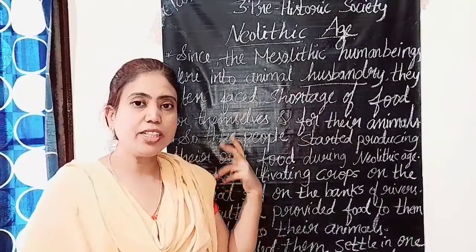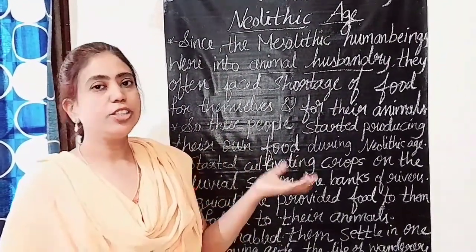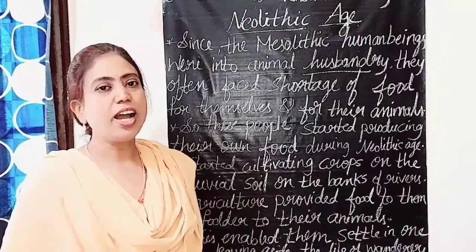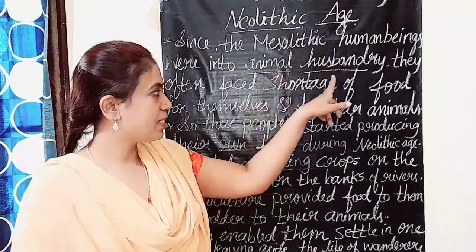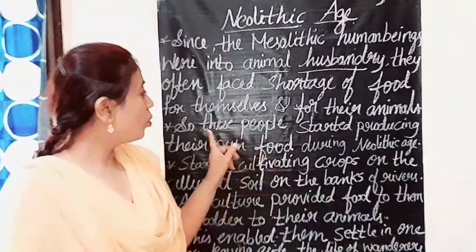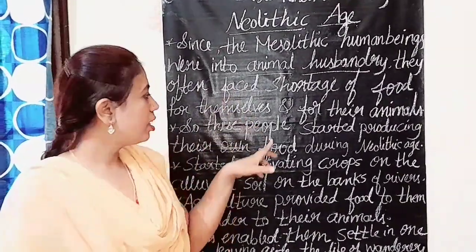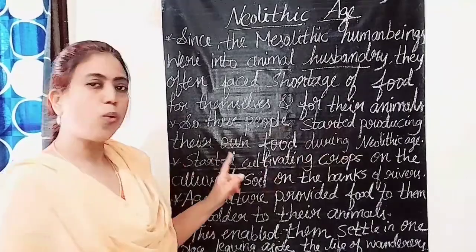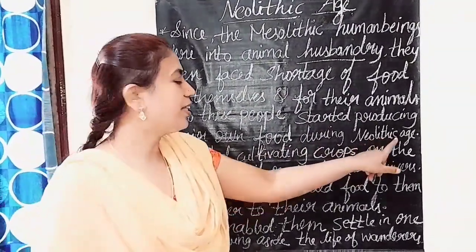Because if they are feeding the animals, they have to provide food for the animals. That's why they were facing a shortage of food, and the animals too, because they were engaged in animal husbandry. Okay. So what did they do next? These people, the Neolithic age people, started producing their own food. Own food, when? During the Neolithic age.